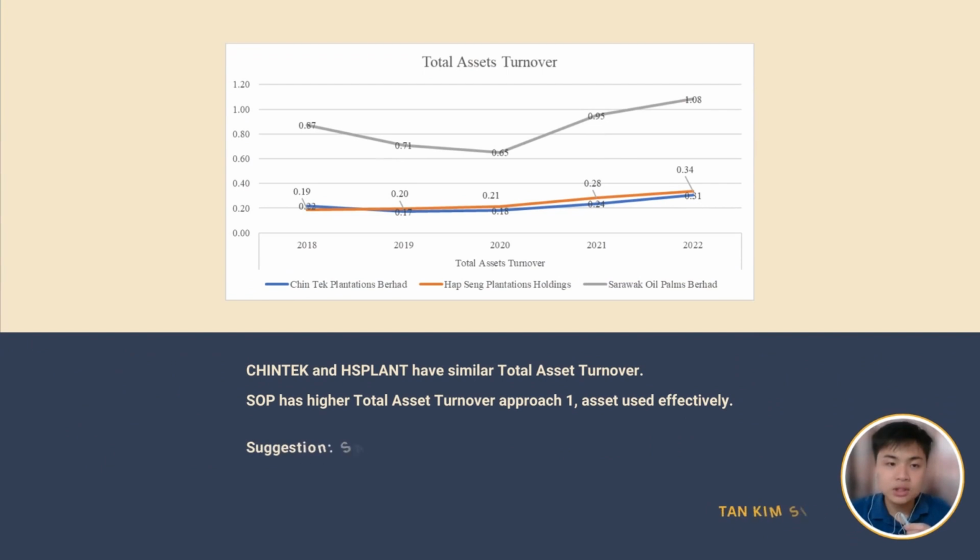And for total asset turnover, Chintek Plantation and Hapsing Plantation have similar total asset turnover. And for SOP, they have higher turnover which approaches 1, which means that they use their assets effectively. So we'll suggest Sarawak Oil Palm.